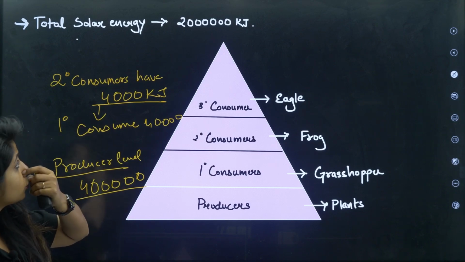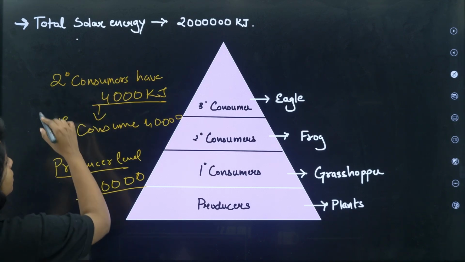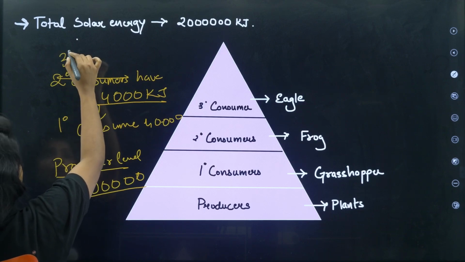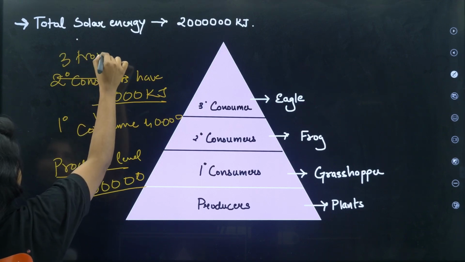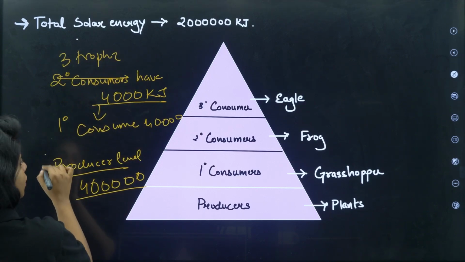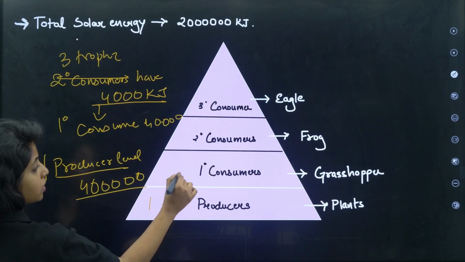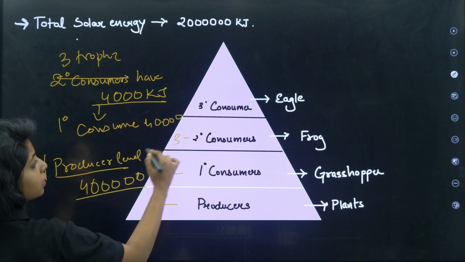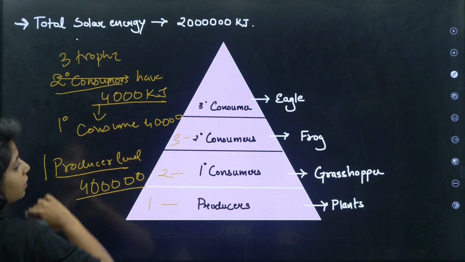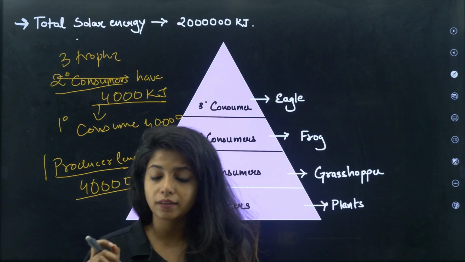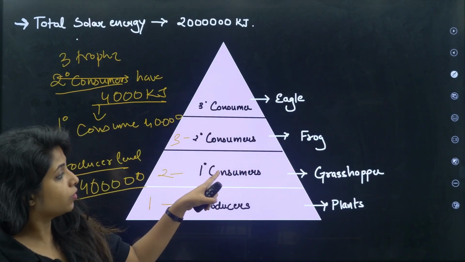They can also ask, instead of secondary consumer, that an organism on the third trophic level had this much, how much is the energy on the first trophic level? So, this is the first trophic level, this is the second trophic level, and this is the third trophic level. So again you are talking about secondary consumers. You have to know about the trophic levels and how they are different from consumer levels.